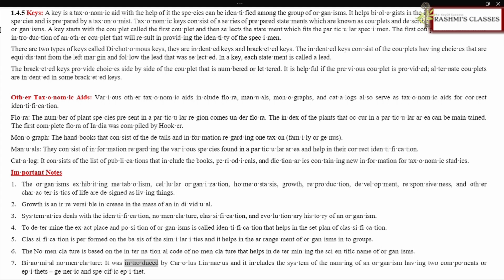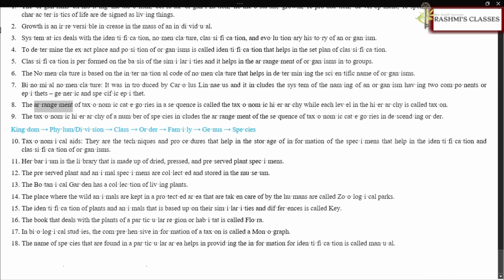Binomial nomenclature. It was introduced by Carolus Linnaeus and it includes the system of the naming of an organism having two components or epithets, generic and specific epithet. The arrangement of taxonomic categories in a sequence is called the taxonomic hierarchy, while each level in the hierarchy is called taxon. The taxonomic hierarchy of a number of species includes the arrangement of the sequence of taxonomic categories in descending order. Kingdom, phylum/division, class, order, family, genus, species.